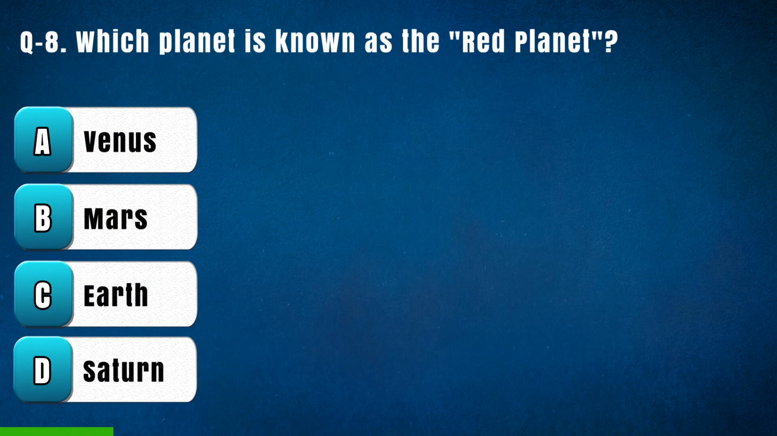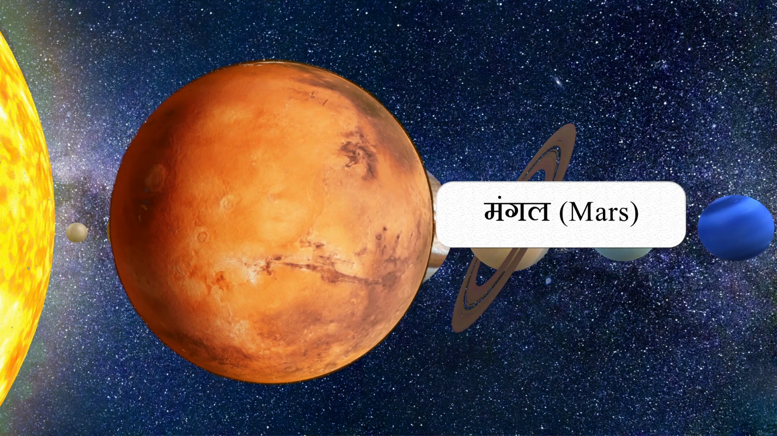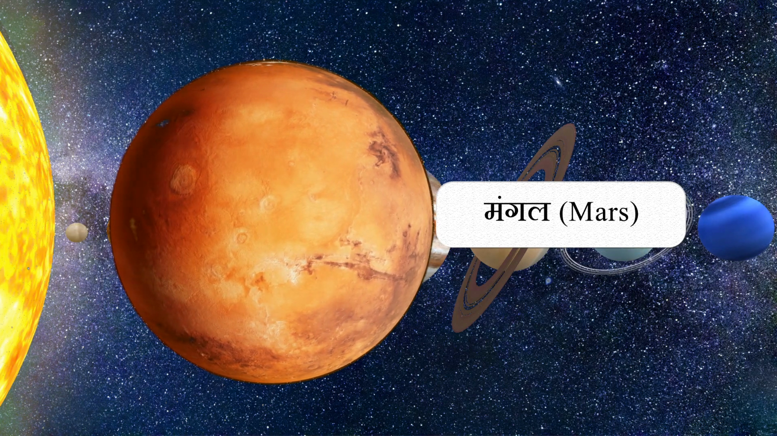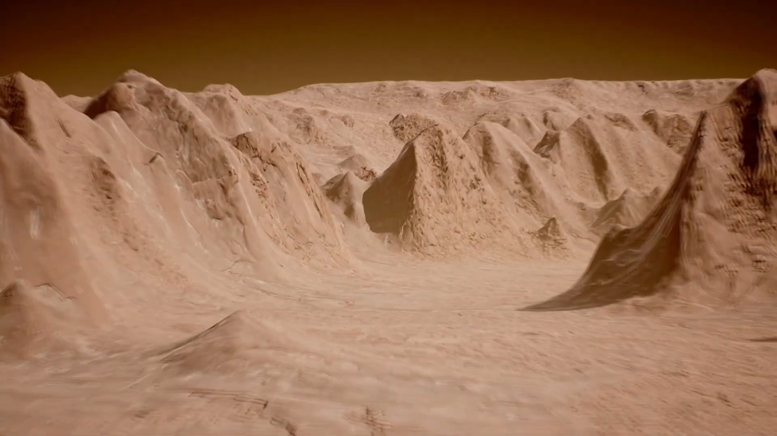Question 8. Which planet is known as the red planet? Option A Venus, B Mars, C Earth, D Saturn. The right answer is B, Mars. The planet known as the red planet is Mars. This is because the iron oxide in the Martian soil gives it a reddish appearance.